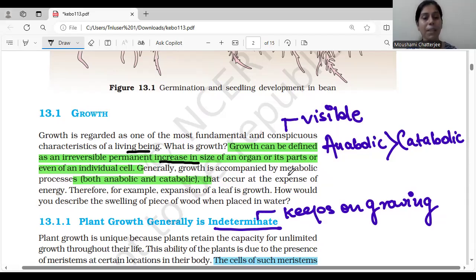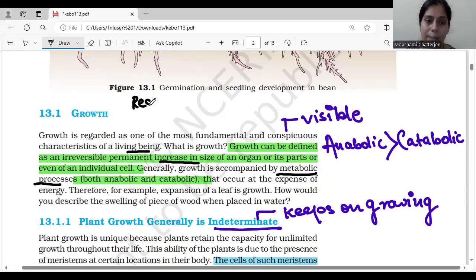Generally, growth is accompanied by metabolic processes. You know that metabolic processes are important for the body to work. All these metabolic processes are also present in living beings. So metabolic process will include anabolic and catabolic. You must have studied anabolic and catabolic processes in chemistry also. Anabolic is basically a constructive process. Catabolic is a breakdown process. Catabolic can be seen during respiration.